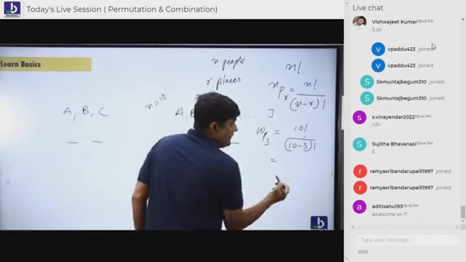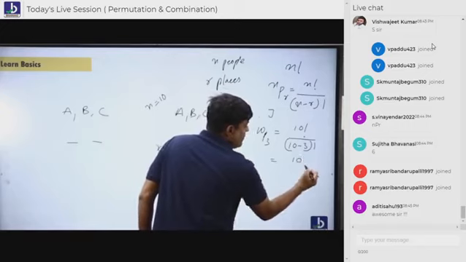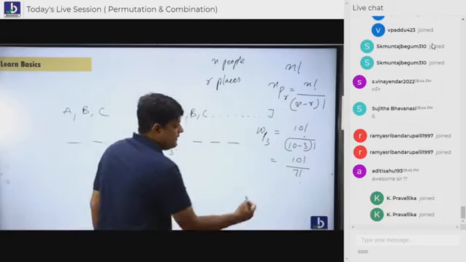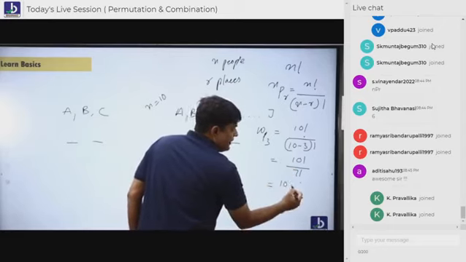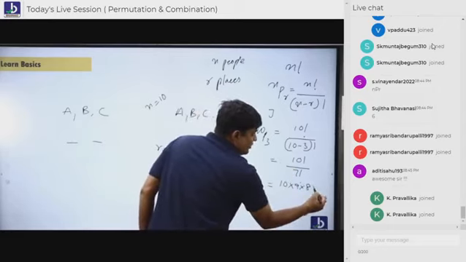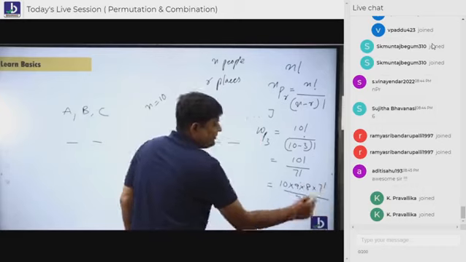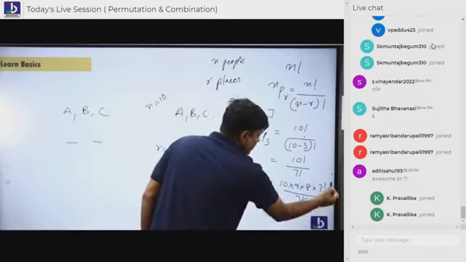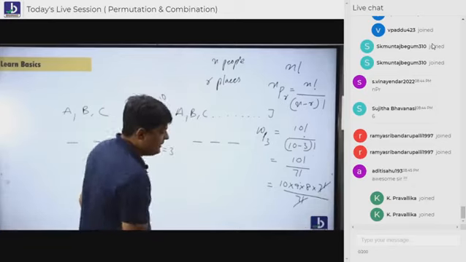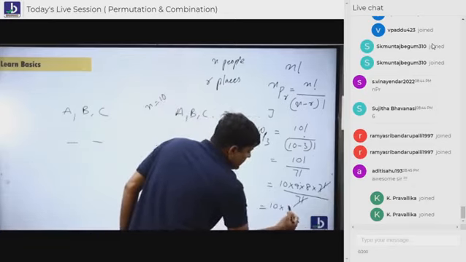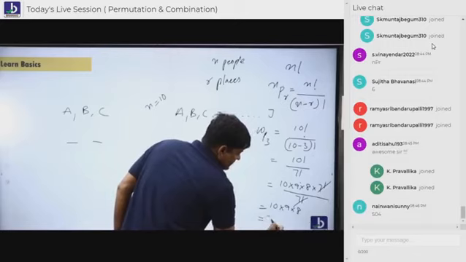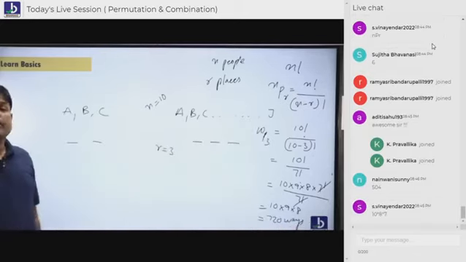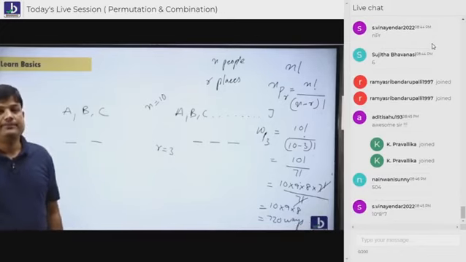Now, let's see what happens: 10 factorial divided by 7 factorial. I hope you're understanding this. What is 10 factorial? 10 into 9 into 8 into 7 factorial divided by 7 factorial. I hope you all know that. Now you are supposed to cancel this 7 factorial, which you have already learned at school level. 10 into 9 into 8, you all know that. That is 720 ways. Tell me, how many ways? 720.